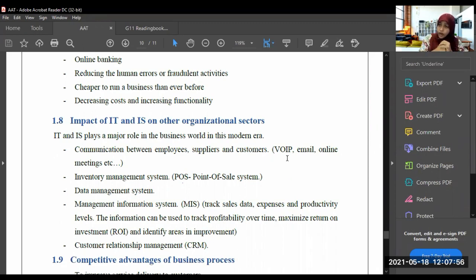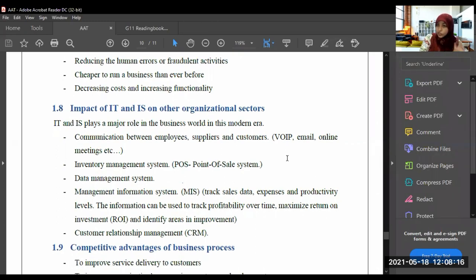So using this VoIP system, they are communicating with the employees, suppliers and the customers, sending emails, conducting online meetings like I am doing now on Zoom. Right? Next one, inventory management system. There is software to manage the inventory of the company, right? Like POS, meaning point of sale system. POS is an inventory management system. Understood? Data management system. We can manage the data.